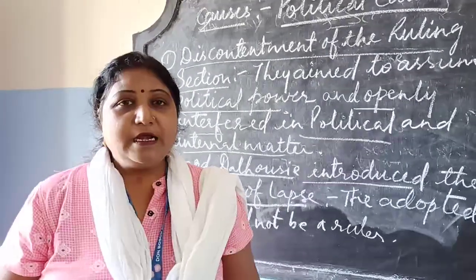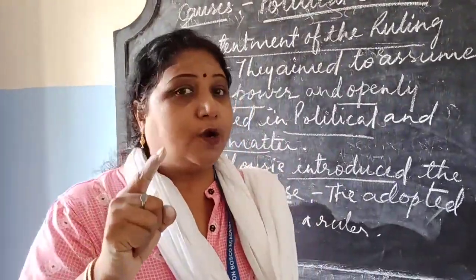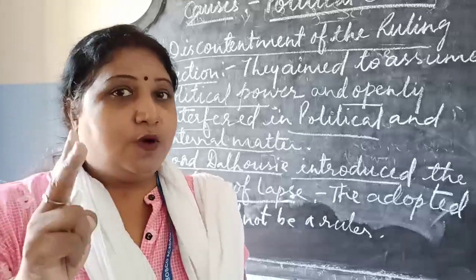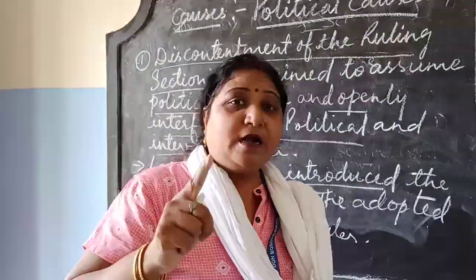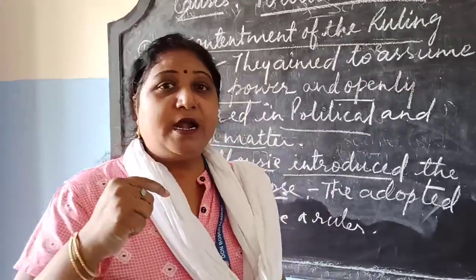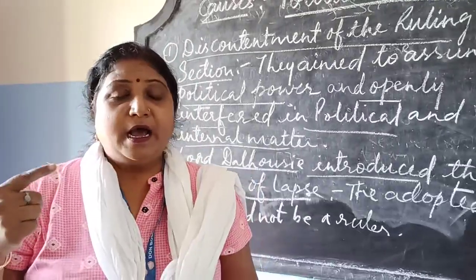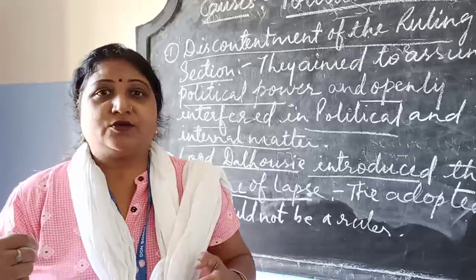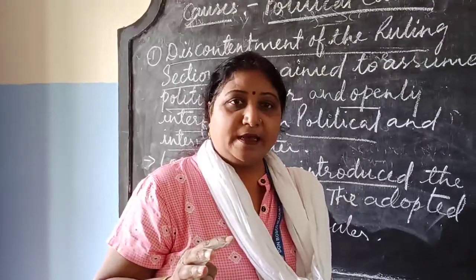Here, the Indian rulers were not given the right to adopt a son. Number one. Number two: if any Indian ruler died without a natural born heir, his kingdom was annexed under the British East India Company. What does it mean?